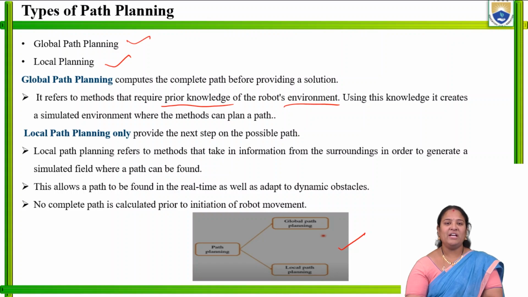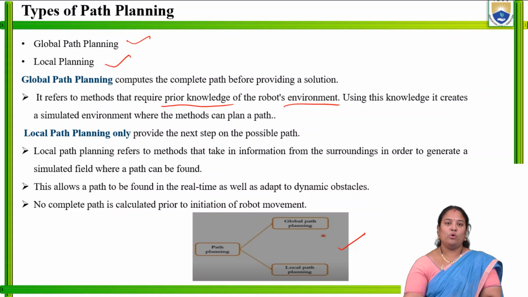In the same way, when we come to local path planning, the difference between global and local is that in global, the robot has to plan its movement initially, beforehand, before reaching the destination. It should have knowledge of its environment before starting. Whereas in local path planning, we don't require any pre-planning. The robot doesn't require any pre-planning to move from the initial position to the final goal position.